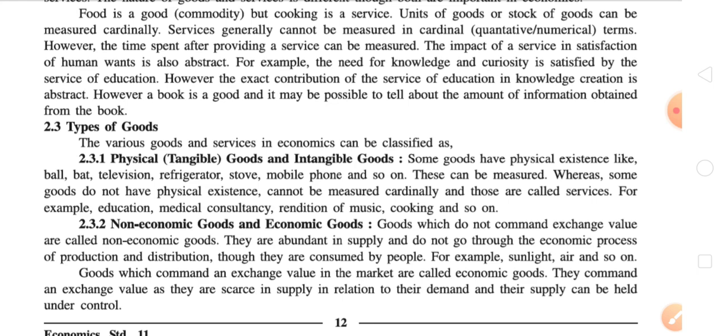These can be measured. It means we can measure them in terms of number of units like 1, 2, 3, 4, or we can quantify them in some kind of units. We completed the first part, that is physical or tangible goods.